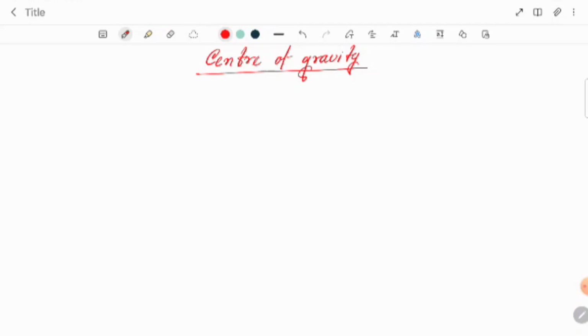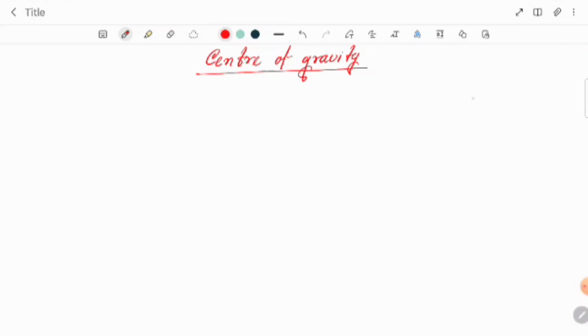So what is center of gravity? We can say that at a point or a center of a body where the entire weight of the body can be considered to act at that point. That is called basically the center of gravity. So how can we explain it?